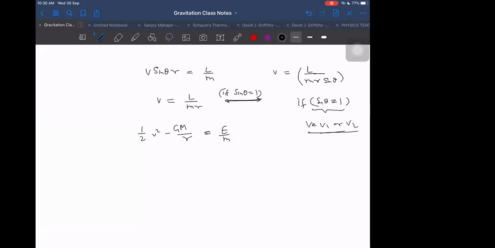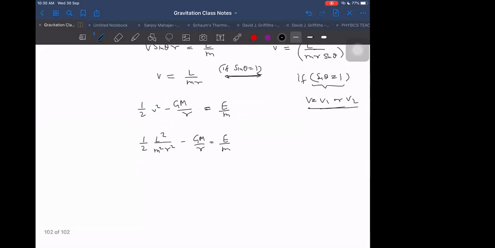So I'm changing my attention from other places to only the sine theta equal to 1 case. Then the energy equation will become half of L square by M square R square minus G M by R is equal to E by M. That we can write as quadratic in 1 by R. So if it is quadratic in 1 by R, we definitely have the roots.